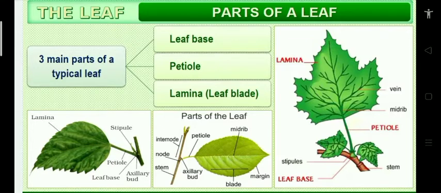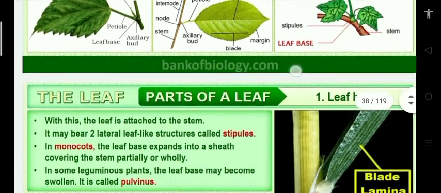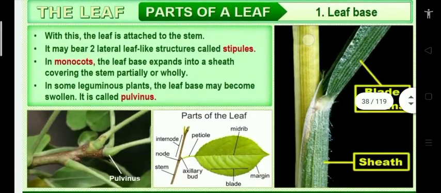Just now I said the parts of the leaf, three important parts: mainly leaf base, petiole, lamina. You see the diagram, even the right side diagram. What is lamina? What is petiole? What is leaf base? So now come to them one by one. What does leaf base mean? The leaf base is the part of the leaf which is connected to the stem. That's called the leaf base.